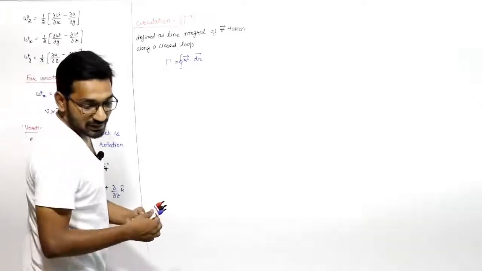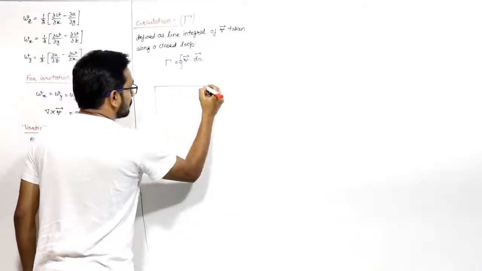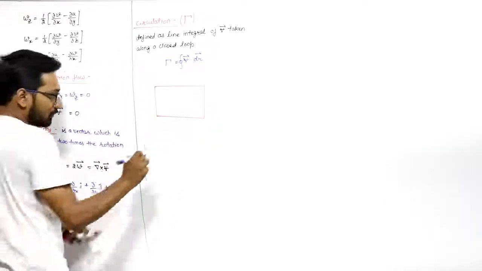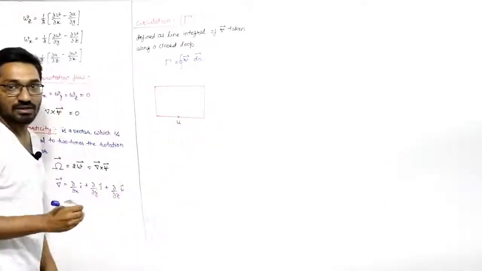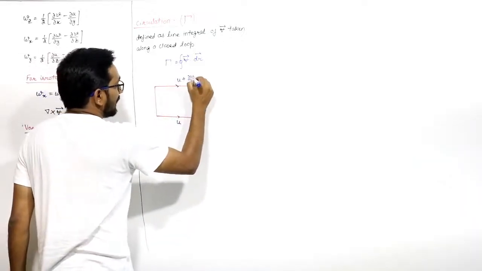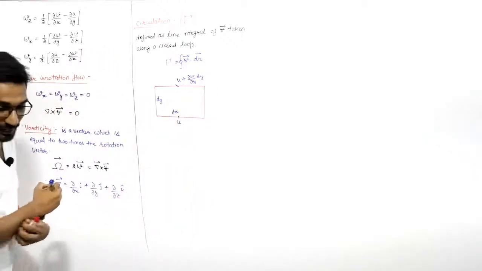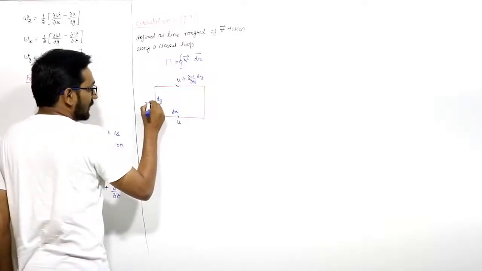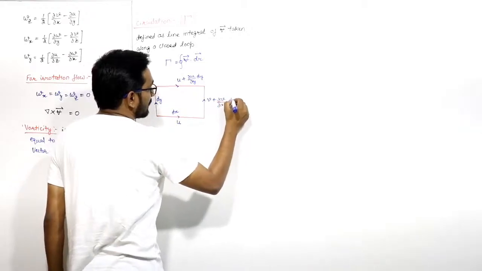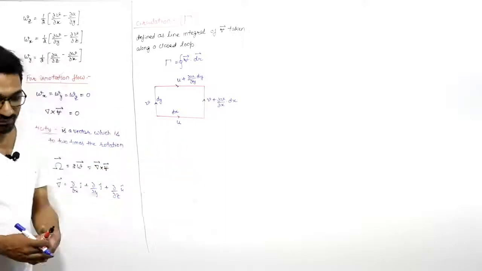Suppose there is a flow like this, suppose this is a fluid element, moving with some velocity u, and this side is moving with velocity u plus del u by del y into dy. This is dy, this is dx, right? And let us say here the velocity is nu in this direction and here the velocity will be nu plus del nu by del x into dx. Let us say for a two-dimensional flow, u is a function of both x and y direction.